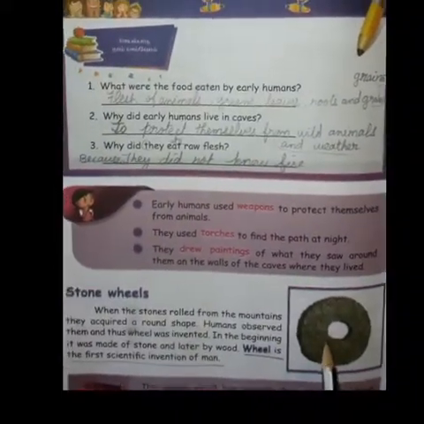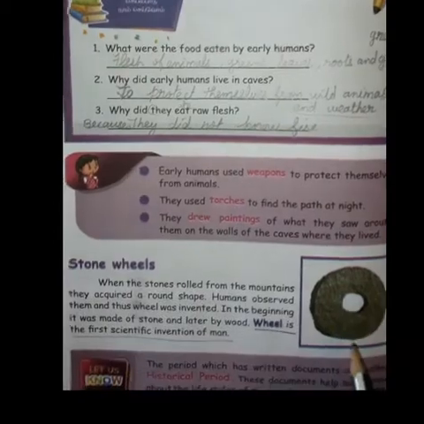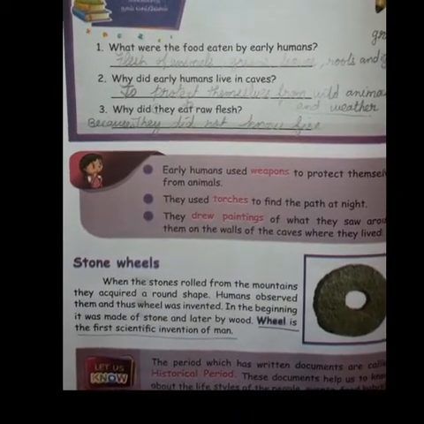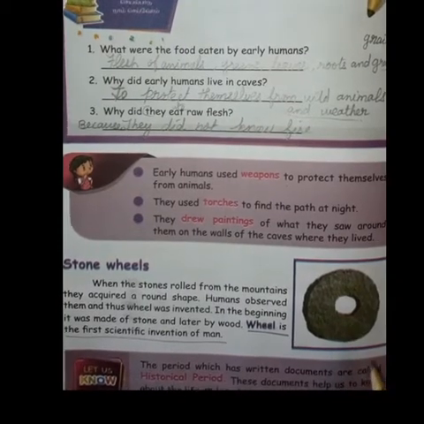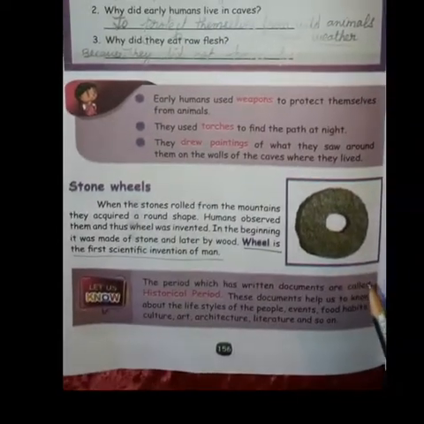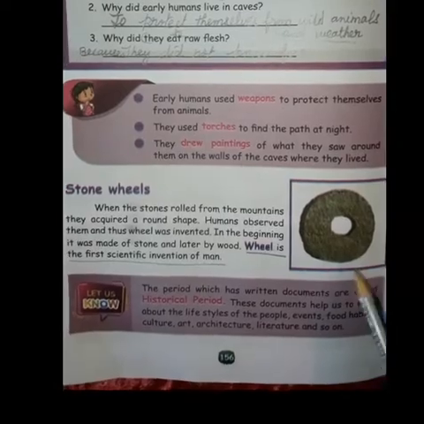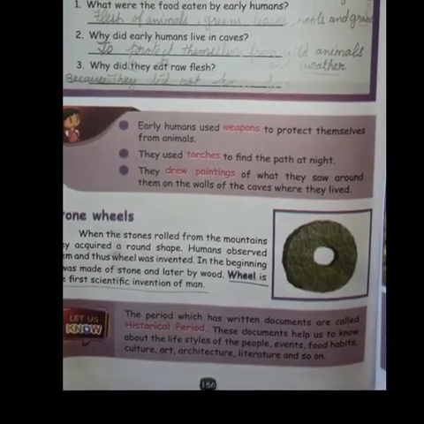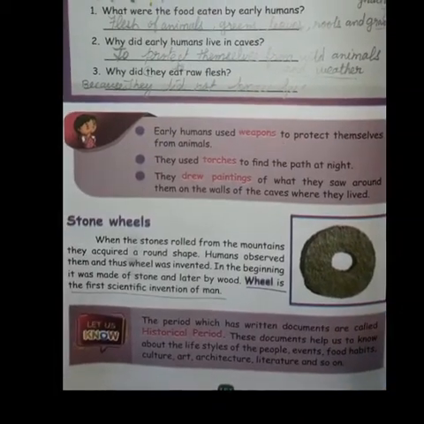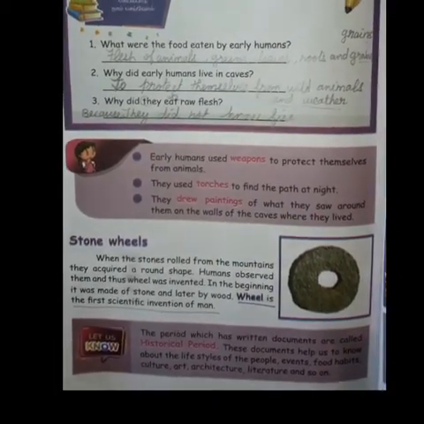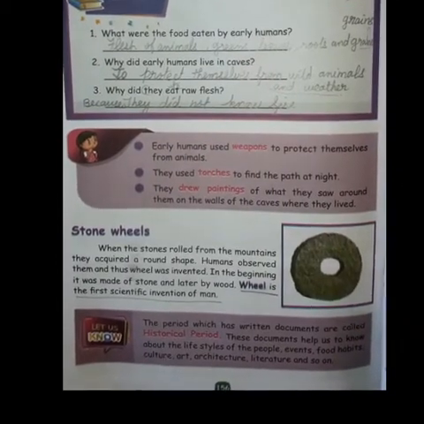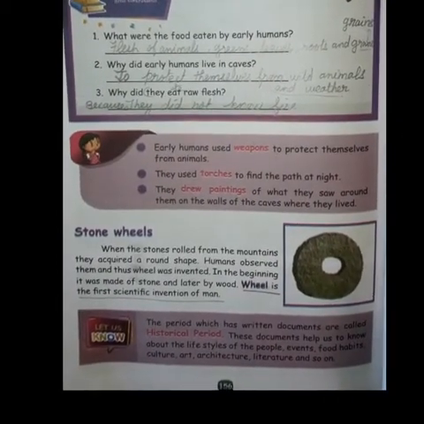Now, stone wheels. You can see here the stone wheels. Humans observed them. This wheel was invented in the beginning. It was made of stone and later of wood. The wheel is the first scientific invention of man. The period which has written documents is called the historical period. These documents help us to know about the lifestyles of the people, events, food habits, culture, art, architecture, literature and so on.